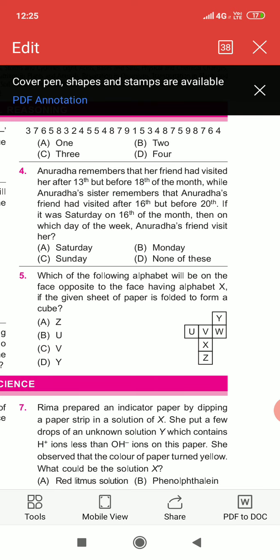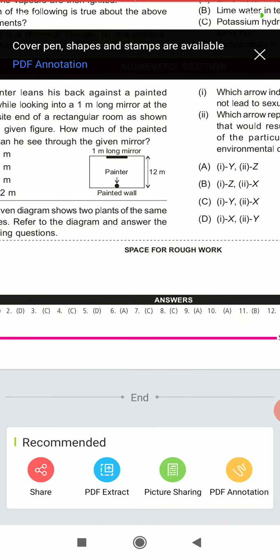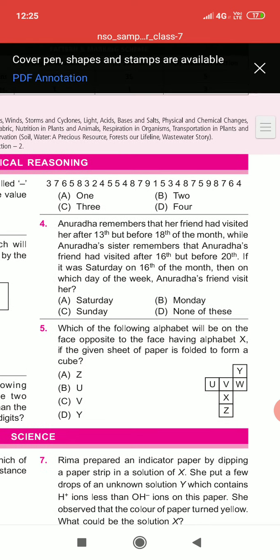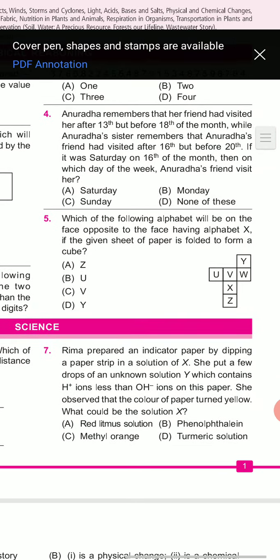Okay, so let's check the answer of question 4. The answer of question 4 is C. C is Sunday. Let's come to 5, the last question of logical reasoning. Which of the following alphabet will be on the face opposite to the face having alphabet X if the given sheet of paper is folded to form a cube?